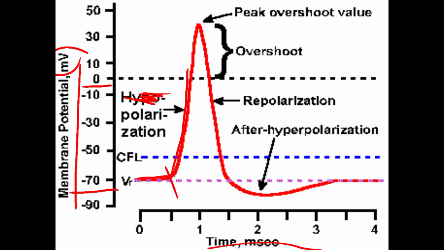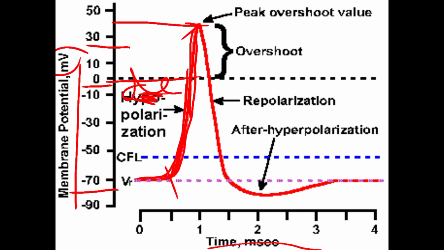Depolarization is an upstroke: from the negative side it will overshoot the zero potential and go to the positive side, that is plus 35. It will overshoot to plus 30. After that it is coming back to normal. That is called repolarization.